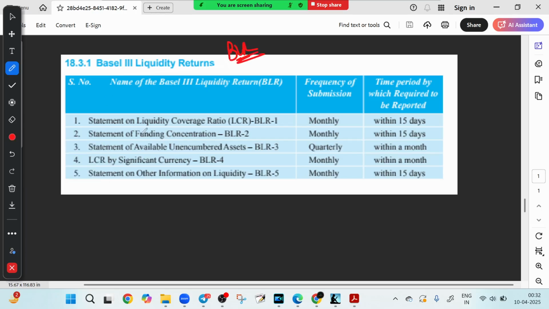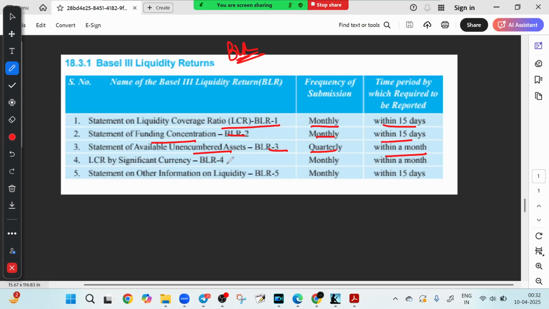So the first thing is the LCR return, that is BLR1. This is the liquidity coverage ratio that is filed monthly within 15 days, right? Then we have BLR2, which is funding concentration. Remember it. It is also to be filed monthly within 15 days. Then we have the unencumbered assets, that is BLR3. It is reported quarterly, and basically it tells RBI which assets can really be sold.